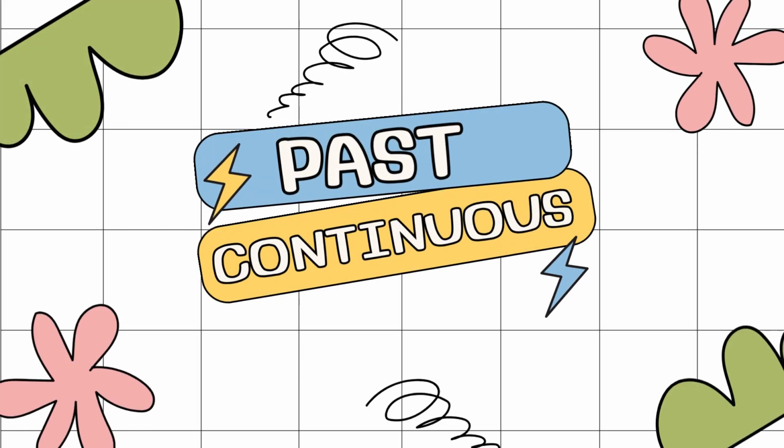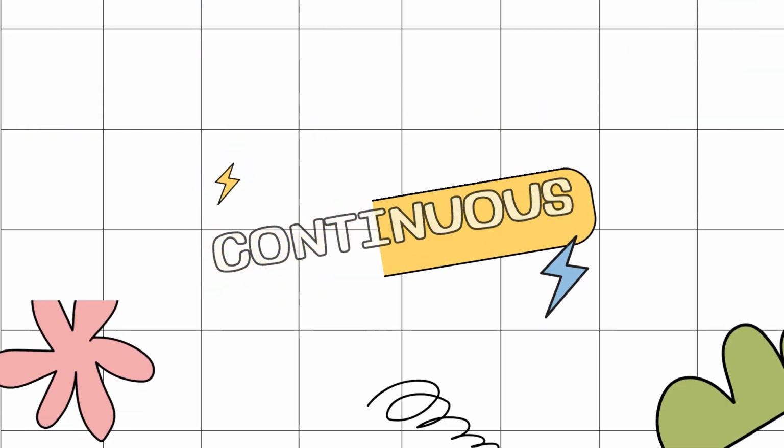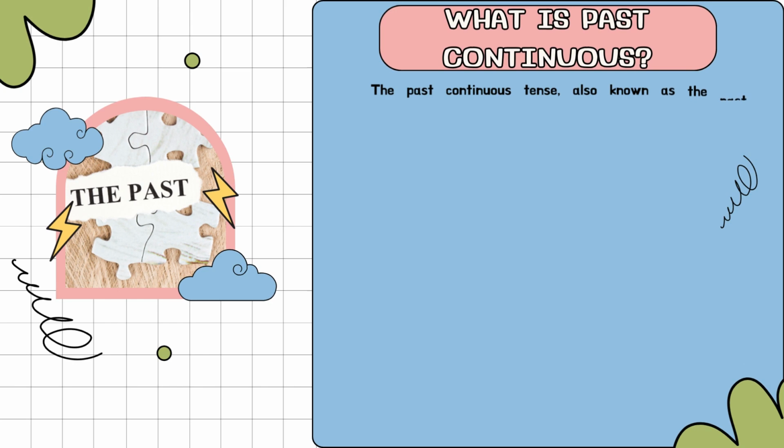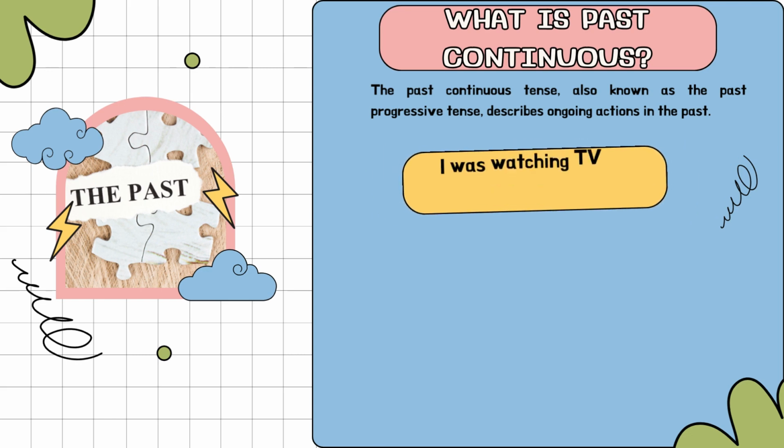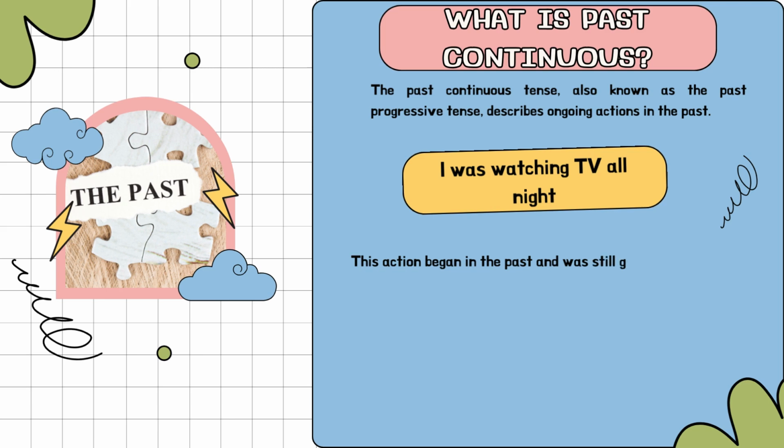Let's talk about the past continuous tense. The past continuous tense, also known as the past progressive tense, describes ongoing actions in the past. For example, I was watching TV all night. This action began in the past and was still going on when another event occurred.